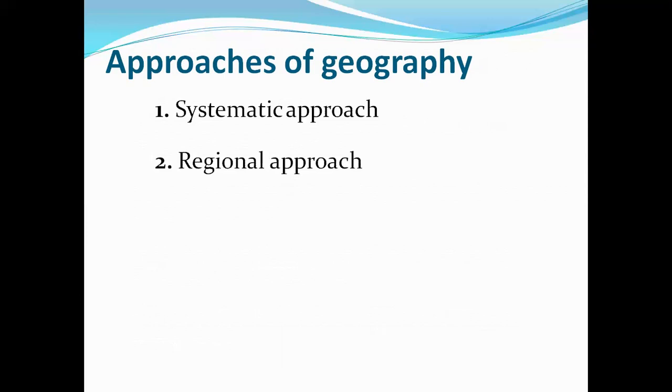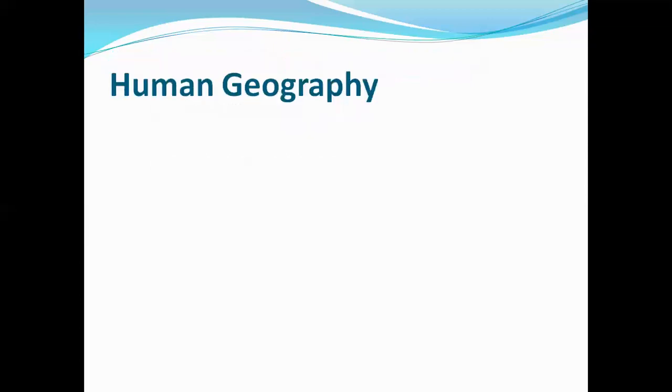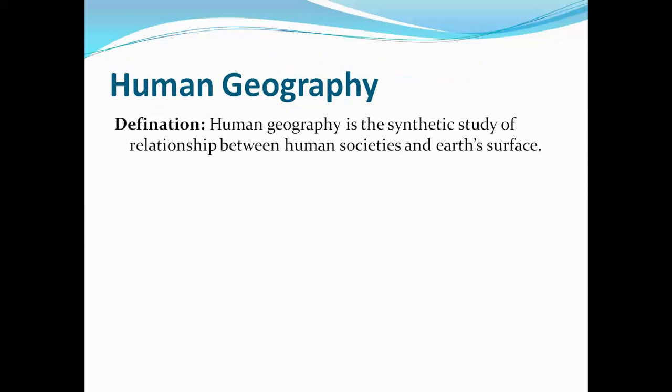I'm giving one simple example. If you want to study population, and you study the population of the whole world, then it is called a systematic approach. If you study the population of only one particular country or state or district, then it is called a regional approach.